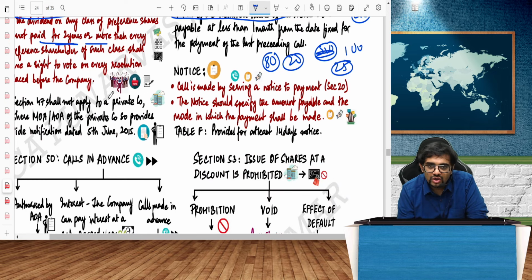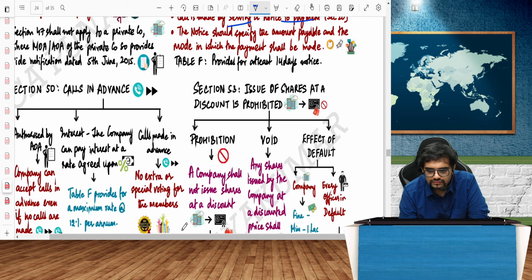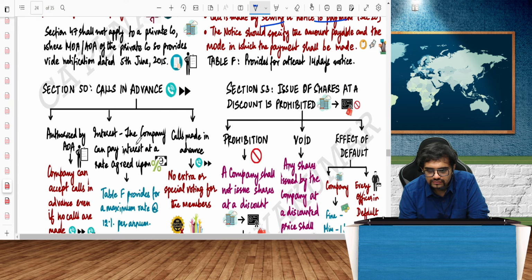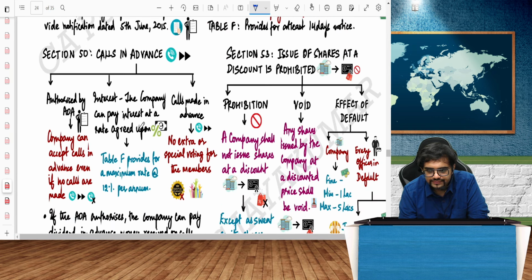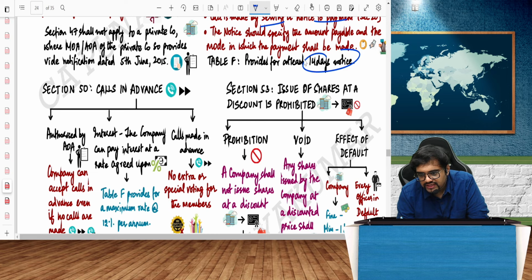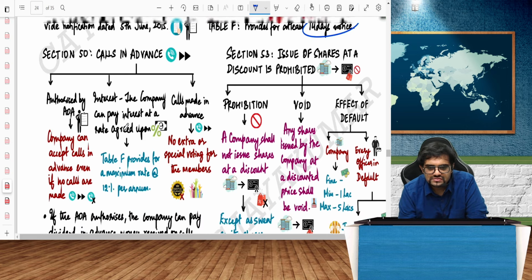How do you make a call? A call is made by serving a notice to pay. The notice should specify the time, etc. Generally, there will be around 14 days' time for you to pay the call money. If you don't pay, then it's going to be a problem. As I told you, it provides for at least 14 days' notice.